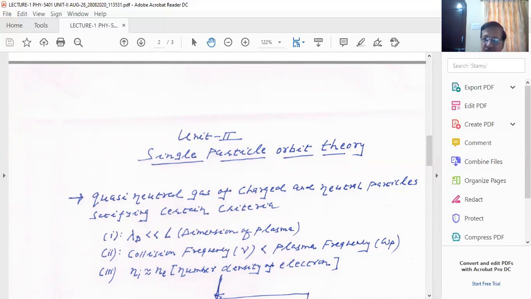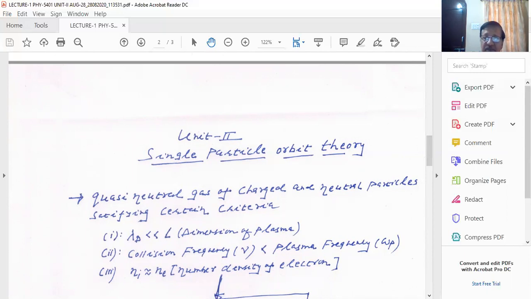Suppose you have introduced a positive charge, then this positive charge will be surrounded by the negative charges. It will form a sphere of those charges, and the radius of that sphere is treated as the Debye sphere, and the length of this radius is called the Debye length. I will not go into detail because it is discussed in chapter number 1.